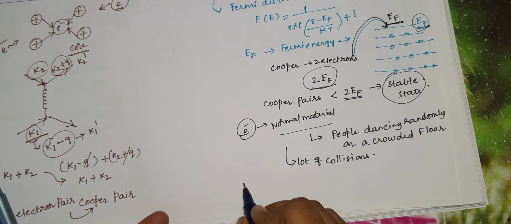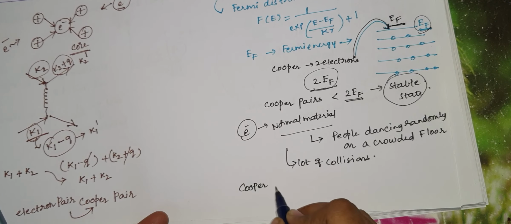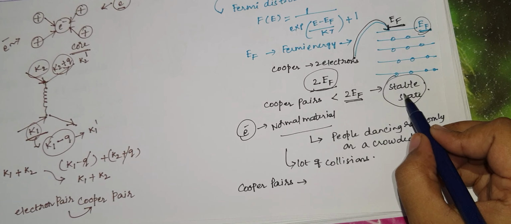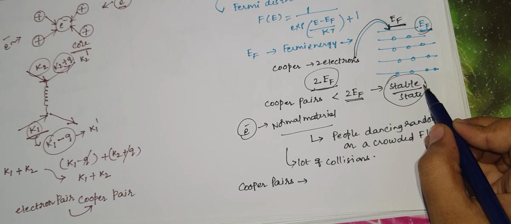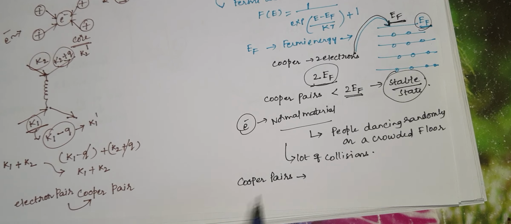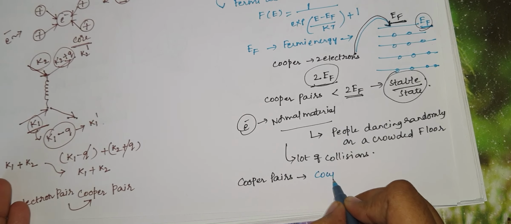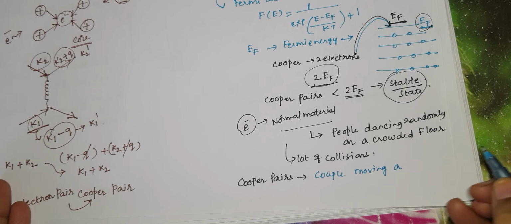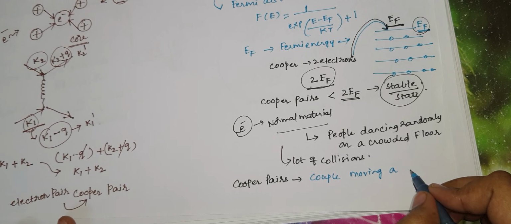But what about the Cooper pairs? We already said they will be in a stable state, and their movement is compared to a couple moving in a regular order.